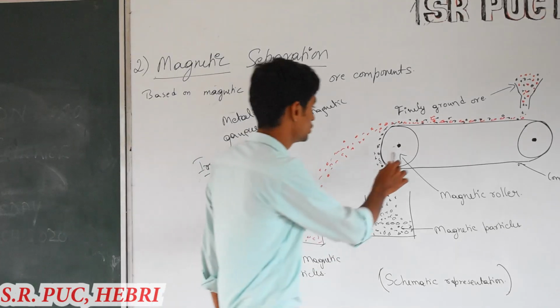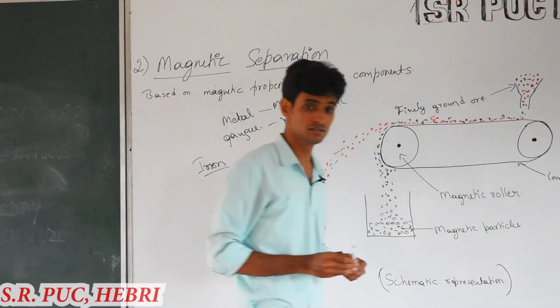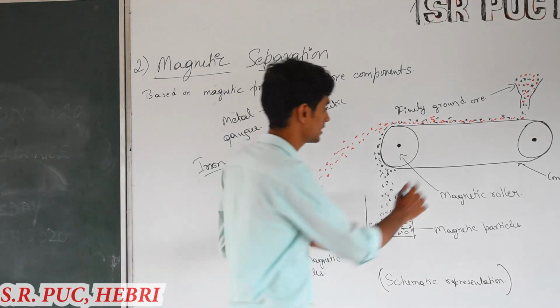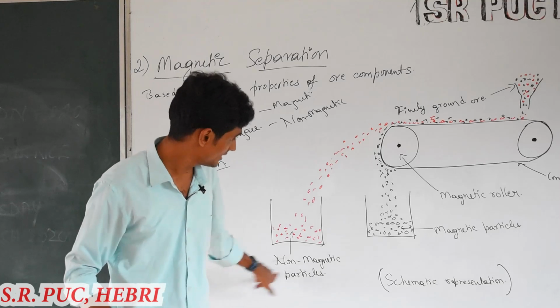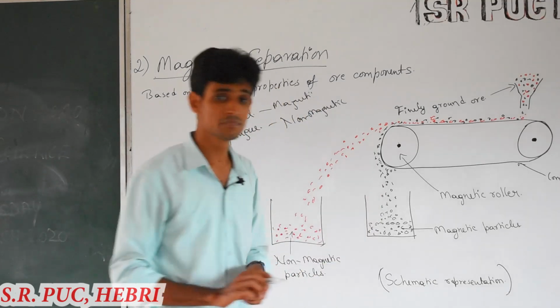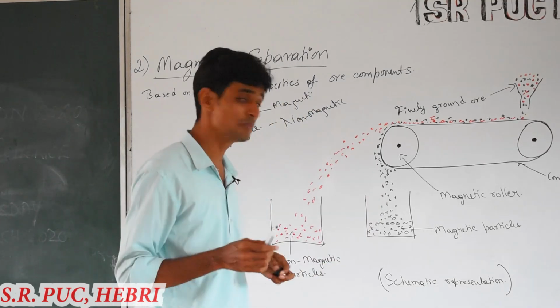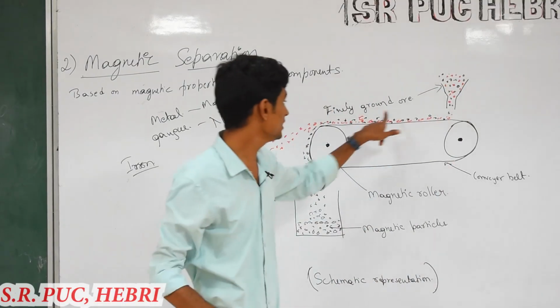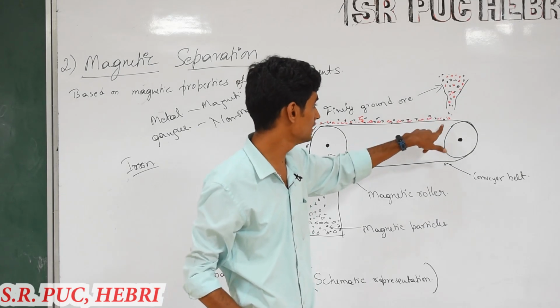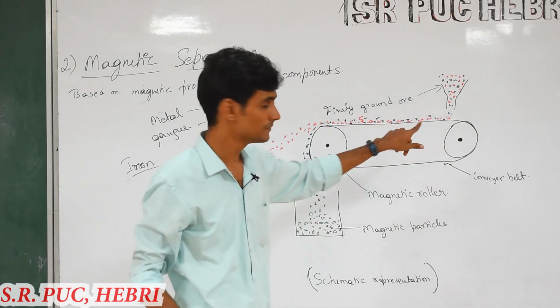Here we have 2 magnetic rollers. Then this is the conveyor belt. Here we have 2 containers to collect the magnetic particles and non-magnetic particles. You drop finely powdered ore from here onto this conveyor belt.